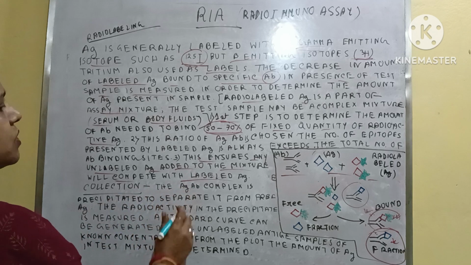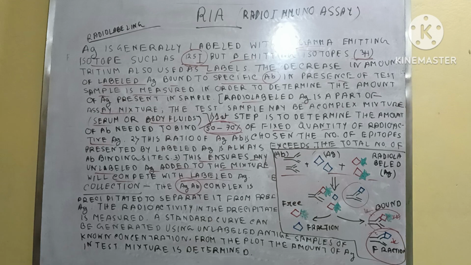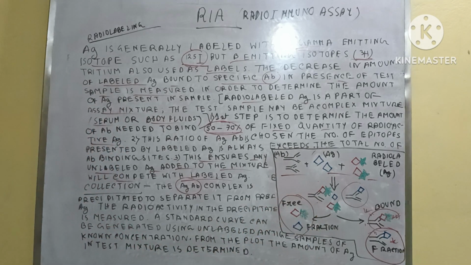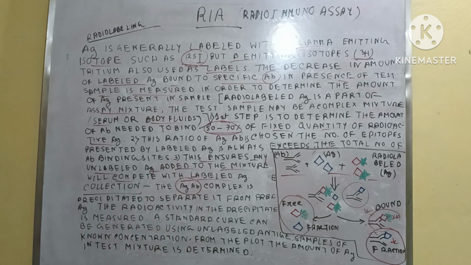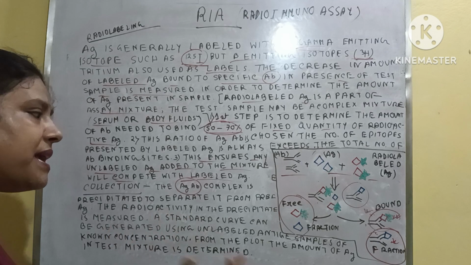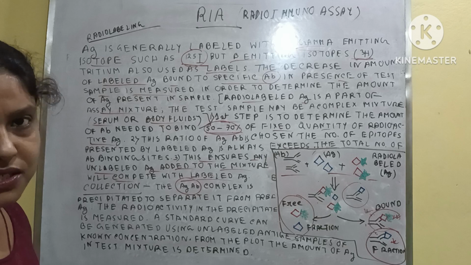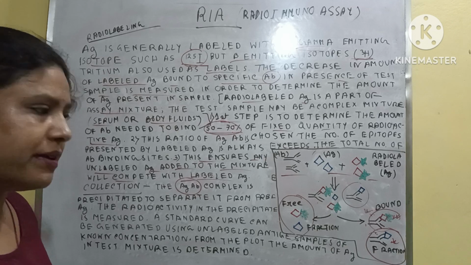So here first we have to separate the antigen antibody complex from the free antigens. In the free fraction, obviously both radio labeled antigens and unlabeled antigens must be present.